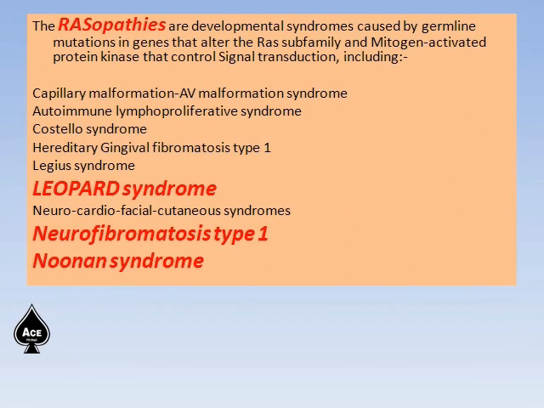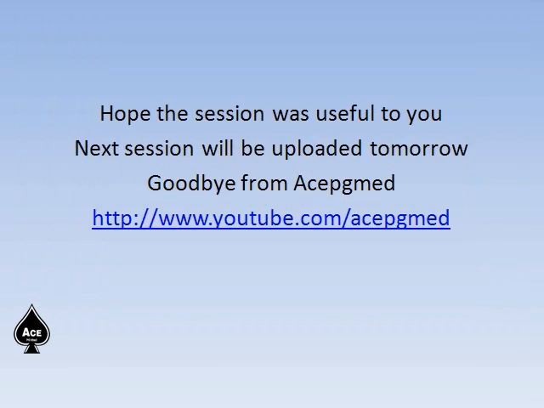So there are so many RASopathies. The most common, which you have to remember, are Leopard syndrome, neurofibromatosis, and Noonan syndrome.